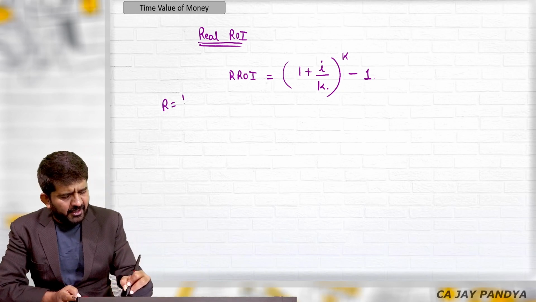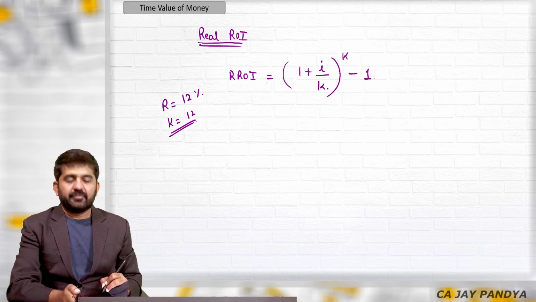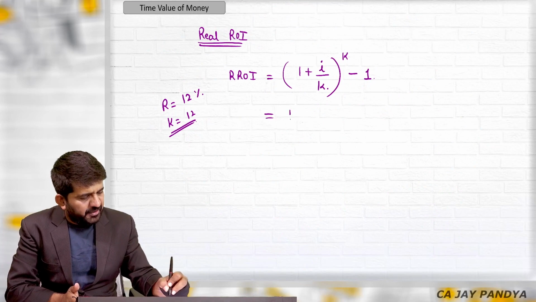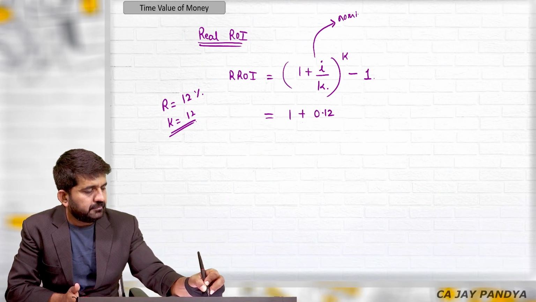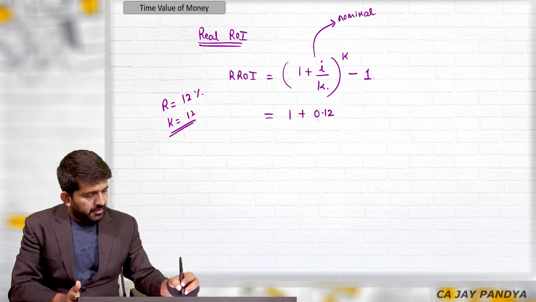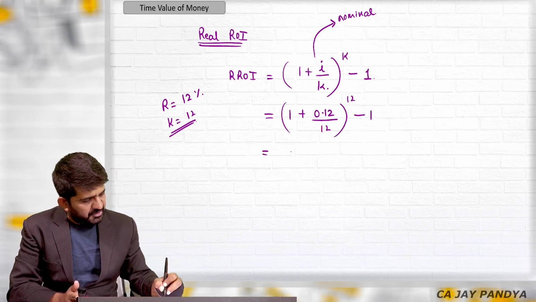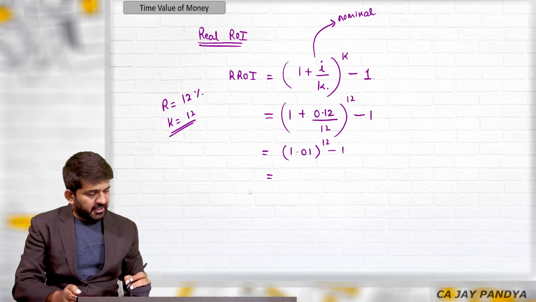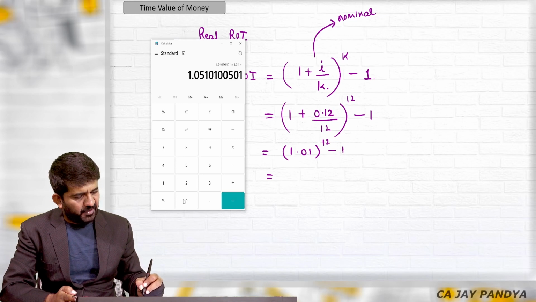So, if the rate of interest is 12% and interest is compounded 12 times, as in this case, my real rate of interest will be (1 + I/K)^K - 1, where I is 0.12. Now this I is nominal. Divided by 12, raised to 12, minus 1, which is nothing but 1.01 raised to 12 minus 1. Let's do it in the calculator. 1.01 multiplied by itself, raised to 2, 3, 4, 5, 6, 7, 8, 9, 10, 11, 12.